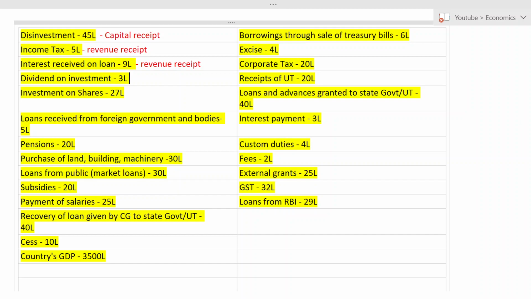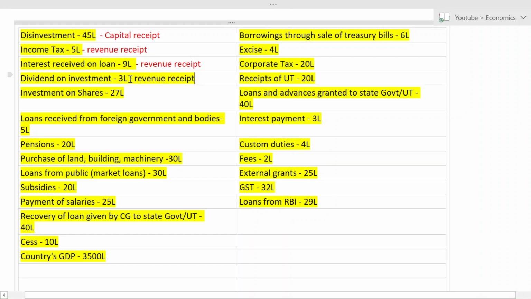Dividend is paid regularly. First of all, what is dividend? Even if the company does not make a profit, it has to pay the dividend to its shareholders. The government gets dividend and it is recurring in nature, so it is revenue. Money is coming in, so it is a receipt.